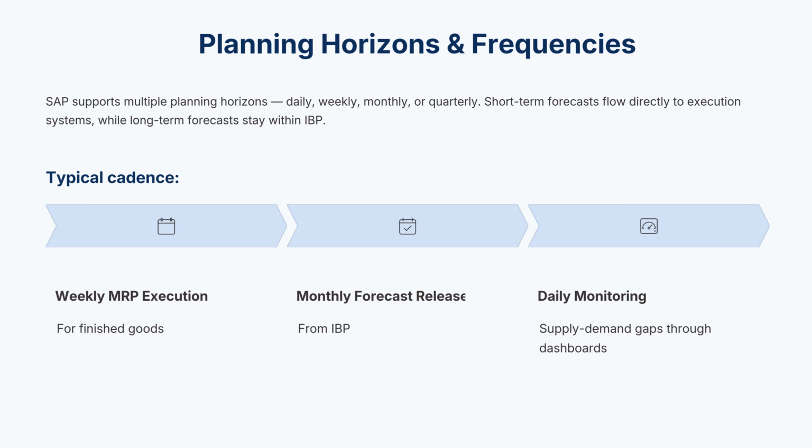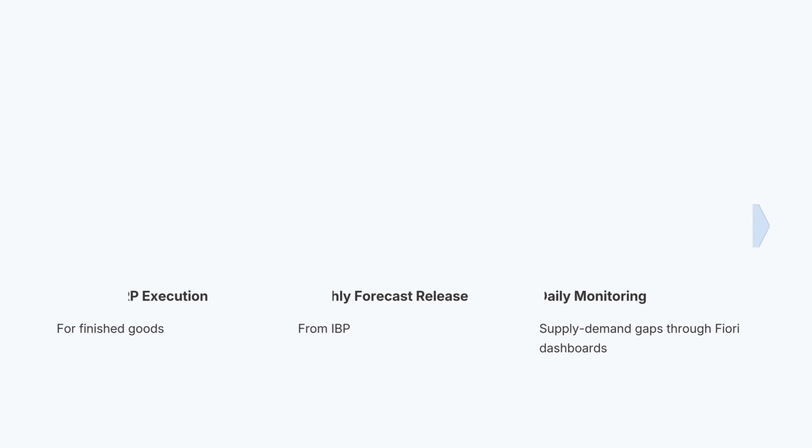Planning horizons and frequencies. Planning operates across different time horizons, daily, weekly, monthly, or quarterly. Short-term planning feeds execution, while long-term planning refines strategy. Typically, forecasts are updated monthly in IBP, released weekly to S/4HANA, and monitored daily through Fiori dashboards. This cadence ensures visibility and agility throughout the supply chain.